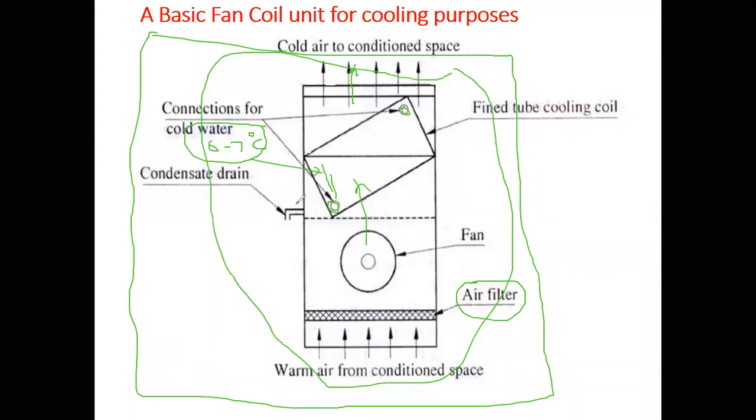Now there will be an arrangement for the condensate drain. As the air passes over the cooling coils, some of the water vapors might condense during the heat transfer process. So there must be an arrangement provided in order to drain that condensate. Then the required amount of air will be supplied inside the room. So this is how a basic fan unit works in the case of a water cooled system.